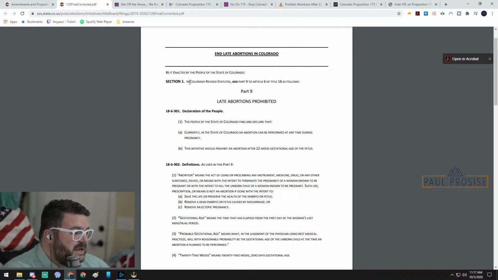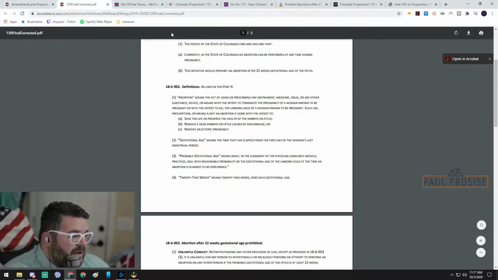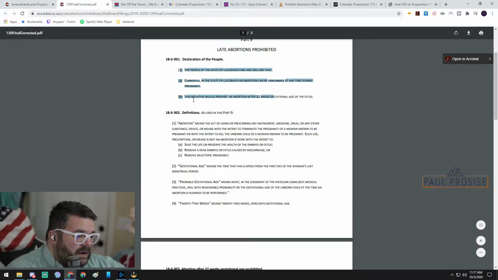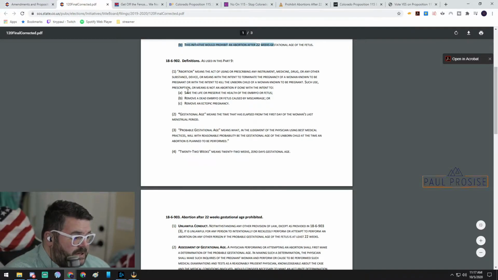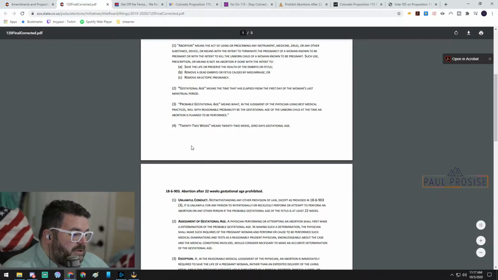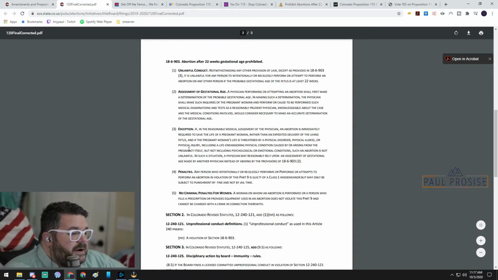So this section, Part 9, late-term abortion prohibited, it's a Declaration of the People, 18-16-901. The people of the state of Colorado find and declare that, and then it goes through all this stuff. So this is the definition of what they're doing. They actually define what they think abortions are, just gestational age, probable gestational age. 22 weeks means 22 weeks, 0 days gestational age. And then it goes on to say abortion after 22 weeks gestational age prohibited.